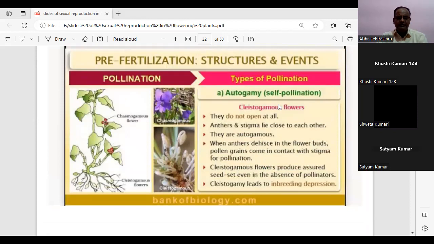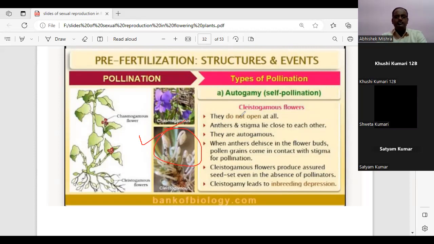Now, the next type of flower is the cleistogamous flower. See, in the image, can you see any flower over here in the cleistogamous image which I have highlighted? You can respond through the chat box. Very good. All the students have given the response. It's no.